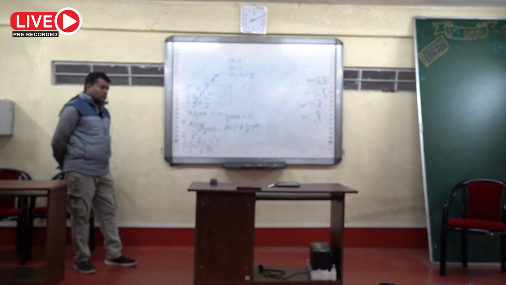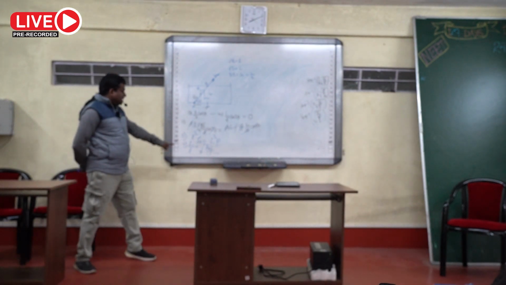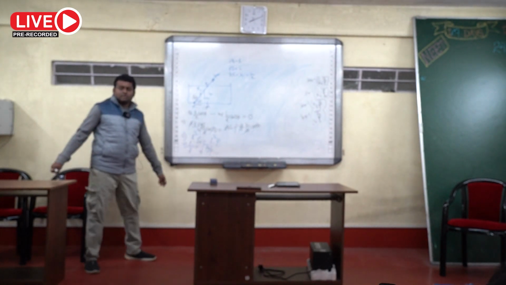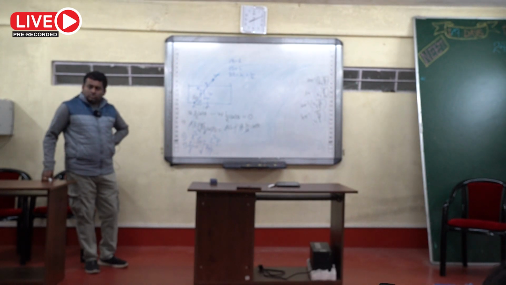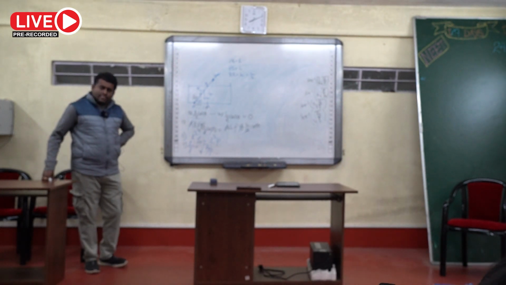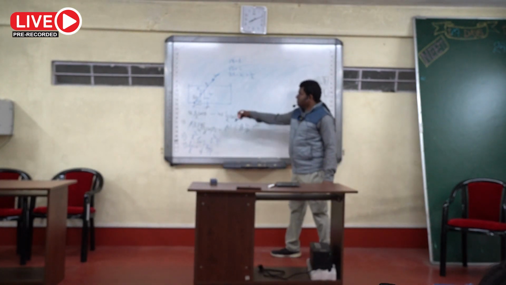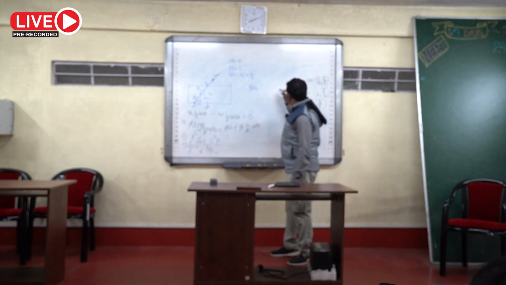Similarly, because this much part is capital L by 2, I will not write that because it will be too clumsy. Then its perpendicular distance from this line of action of W will be capital L by 2 cos theta, with a minus sign.